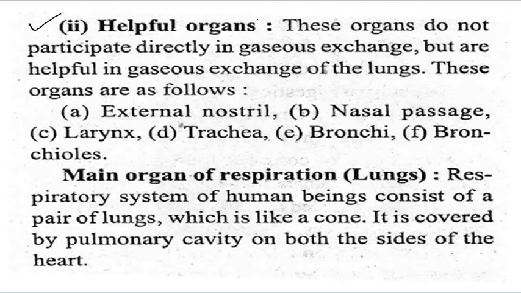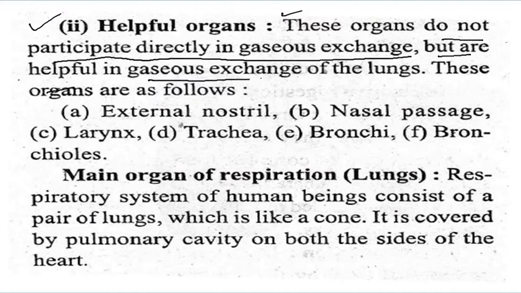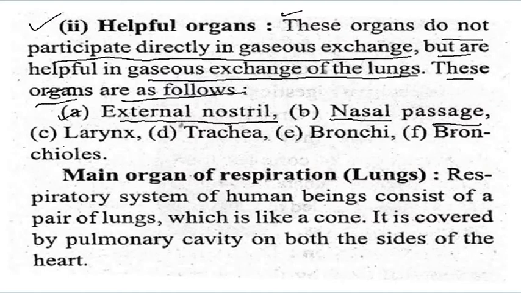Now, helpful organs. These organs do not participate directly in the gaseous exchange but are helpful to the gaseous exchange of the lungs. These organs are as follows. First, external nostrils. B, nasal passage. And C, larynx, and the trachea, bronchi and bronchioles.